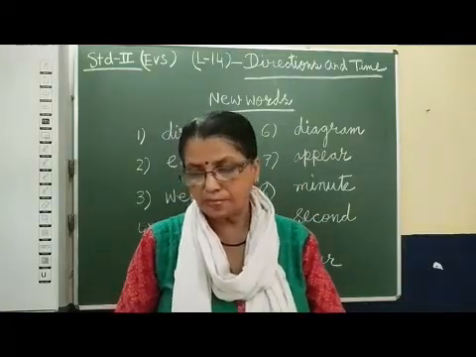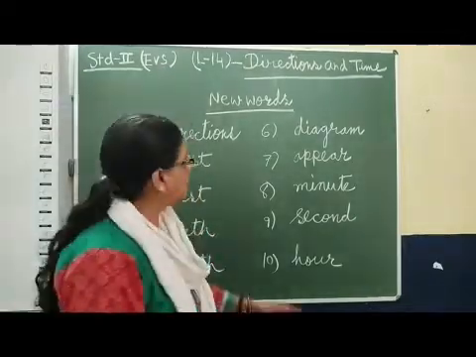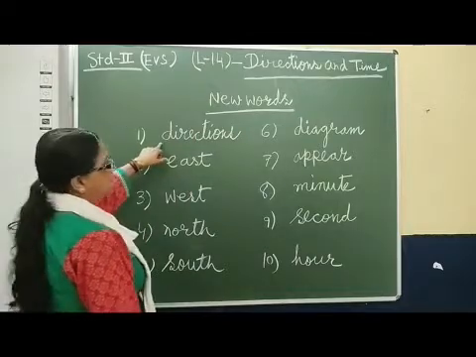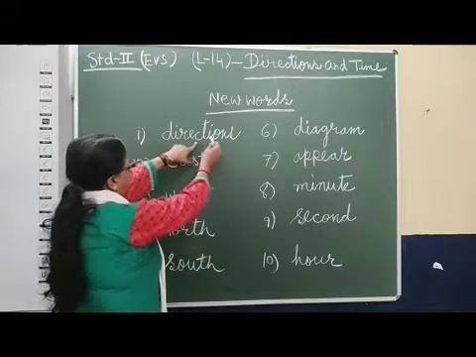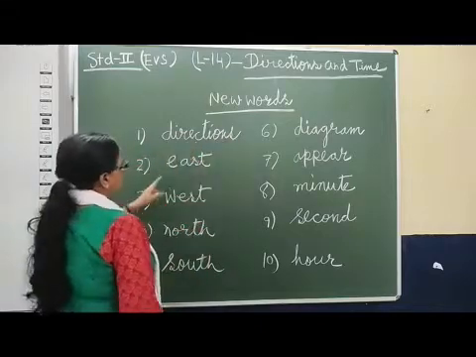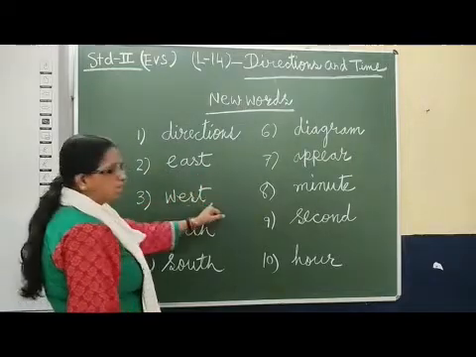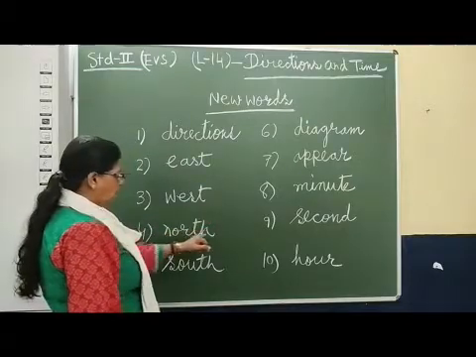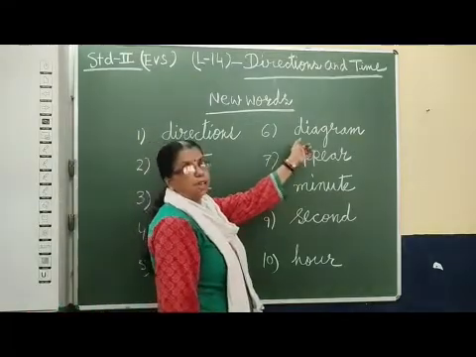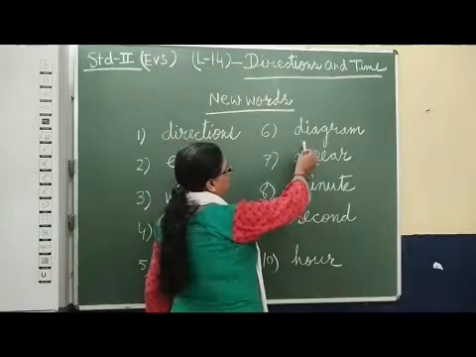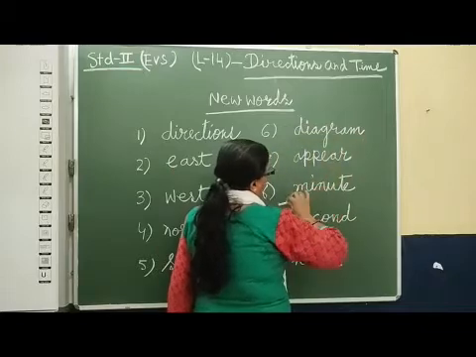Do practice of reading, and some new words I have given here. That also you have to learn. Let's practice some new words. Directions, this is a new word: DIREC, direction, TIONS, directions. East, EAST, easy spelling. Then also practice west, WEST, west; north, NORTH, north; south, SOUTH, south. Diagram. A map is a diagram of a place. What is the diagram spelling? DIA, diagram, GRAM, gram, diagram.